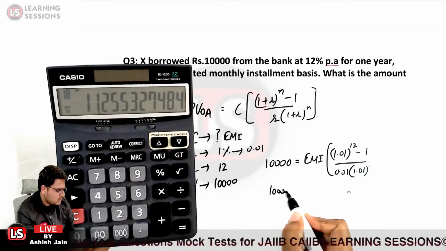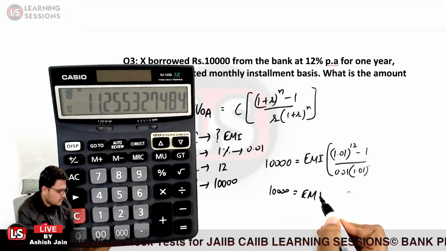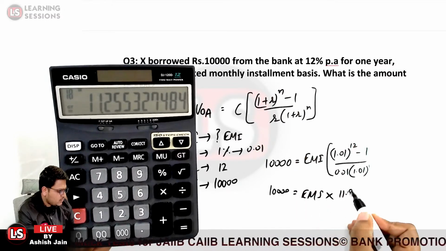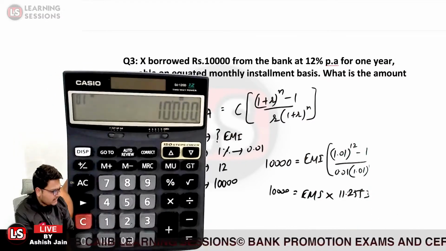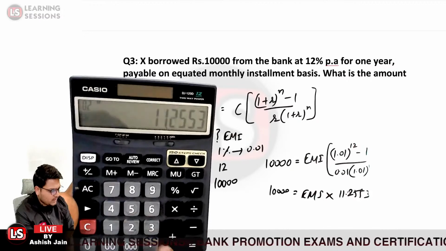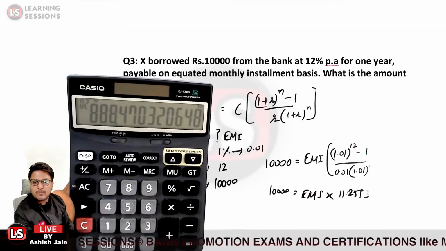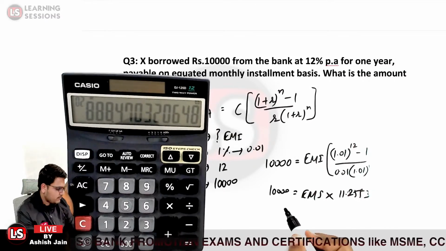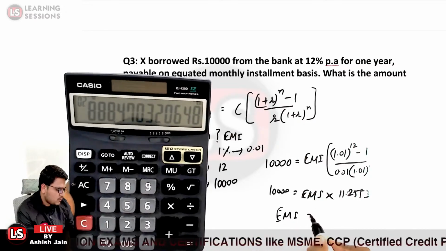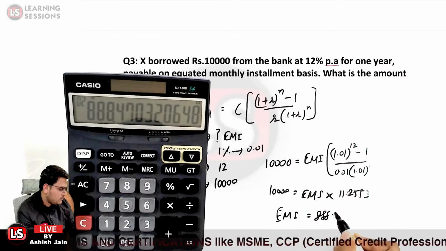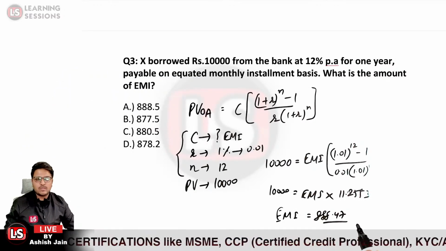So 10,000 is equal to EMI multiplied by 11.2553. So it will be 10,000 divided by 11.2553, and here comes the answer, that is 888.47. So the EMI over here comes out to be 888.47. That is the answer related to this question.